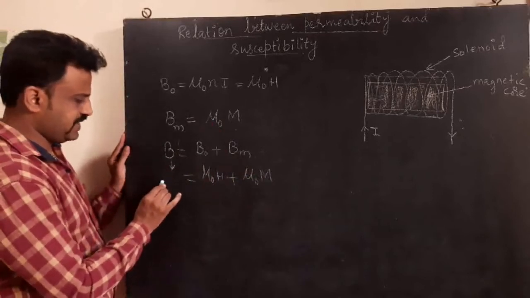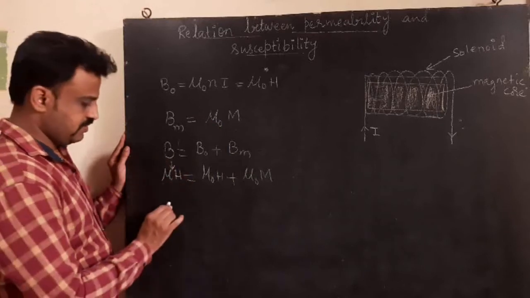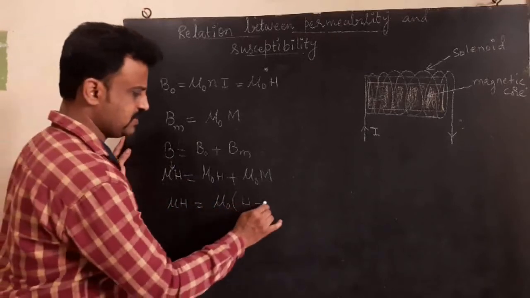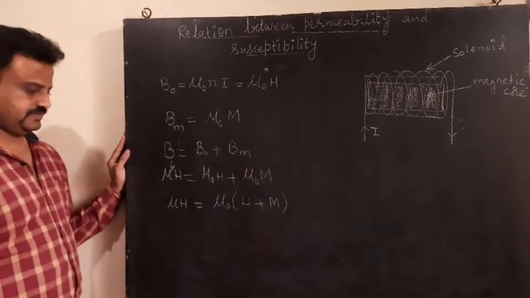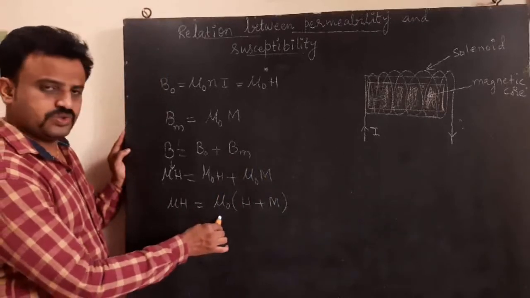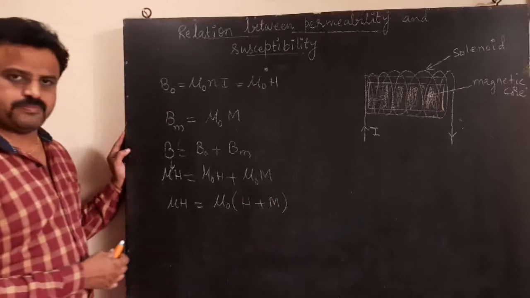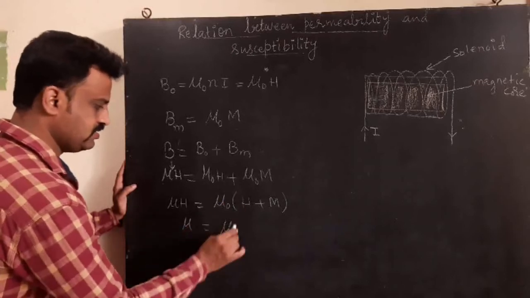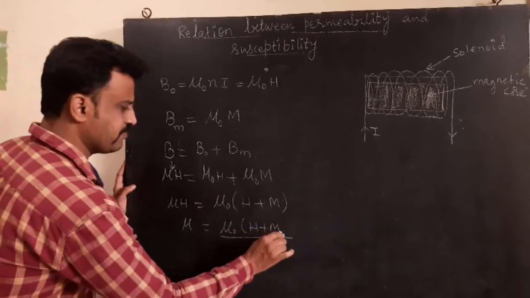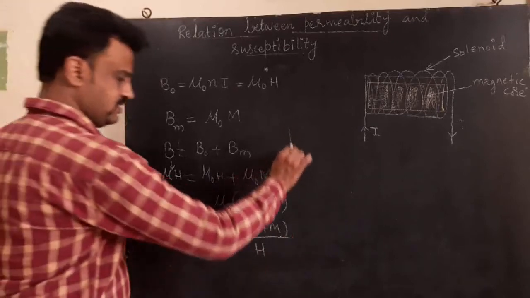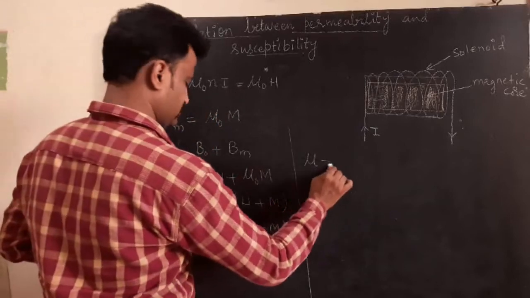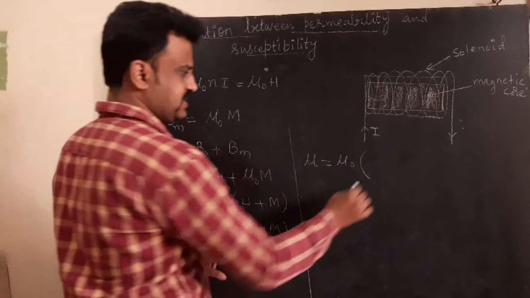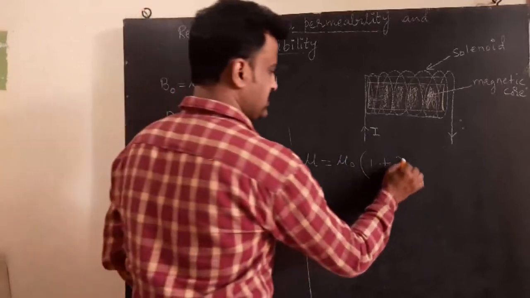Fine. And this B can be replaced by mu H. Mu H is equal to mu naught, taking out common, H plus M. Now, mu is equal to mu naught times H plus M, divided by H. Therefore, mu is equal to mu naught, and H by H is 1 and M by H is chi.